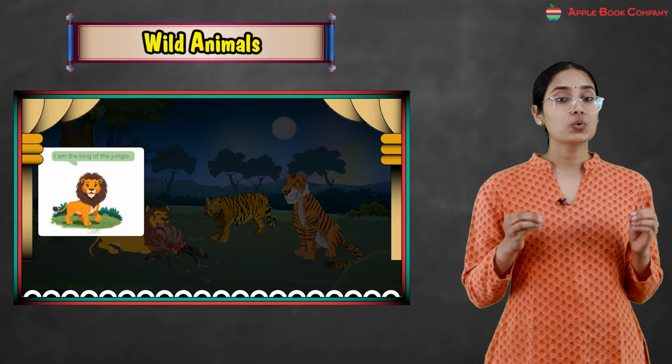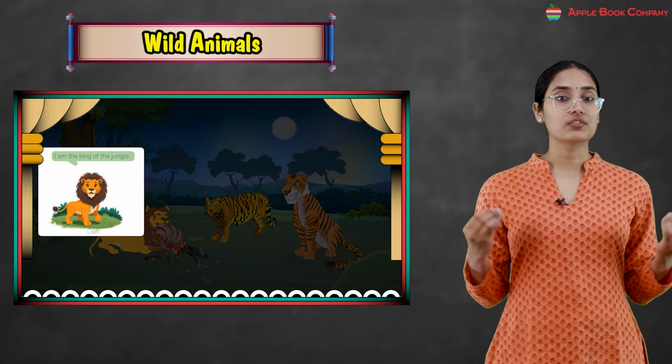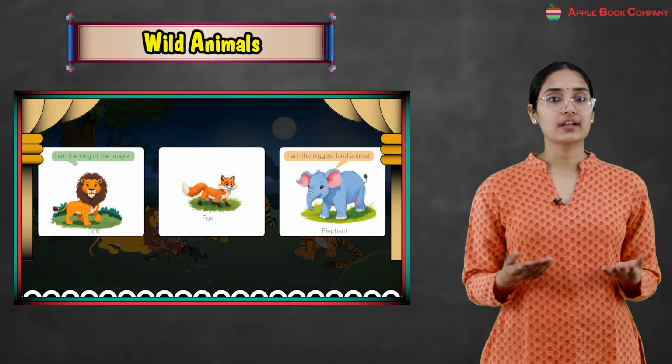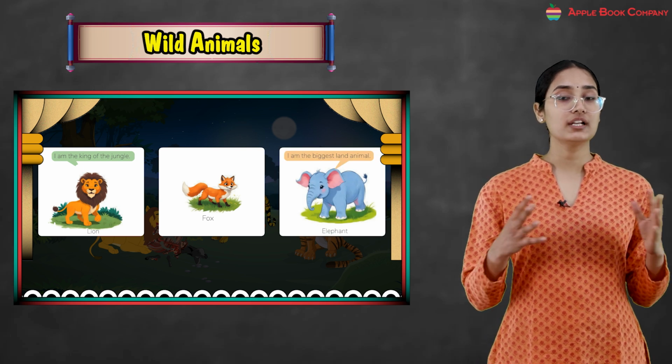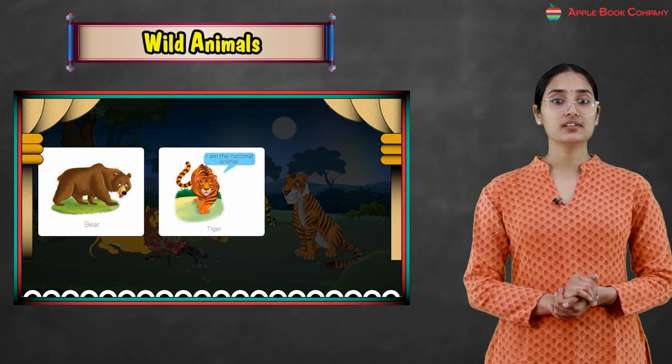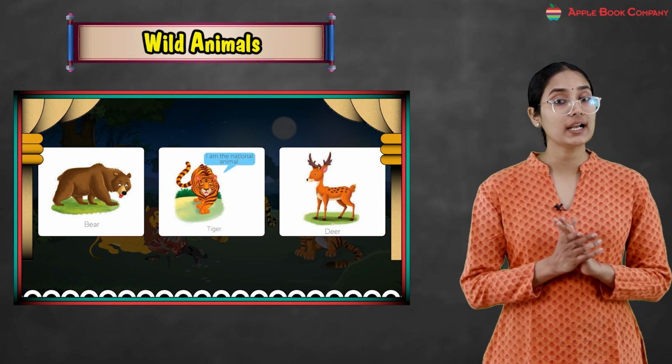So the lion is the king of the jungle, right? Fox is the wild animal. Elephant, right? Elephant is the biggest land animal. Okay. Then what else? The bear, the tiger, the deer, right? These are all wild animals.